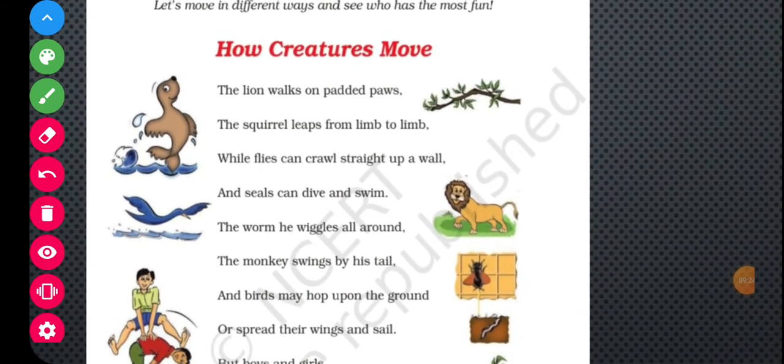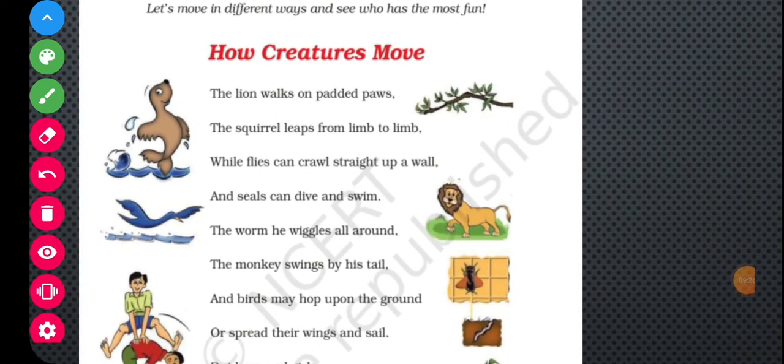Now, children, I hope that you all have seen flies. Sometimes they crawl, and if they are on a wall, they crawl straight up. They move here and there, and sometimes they start flying.